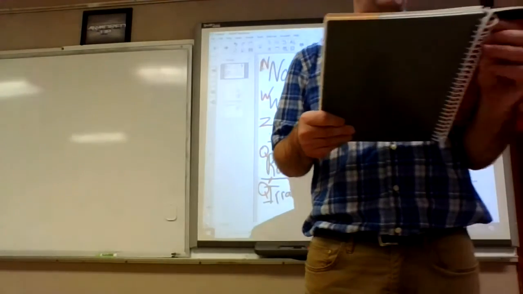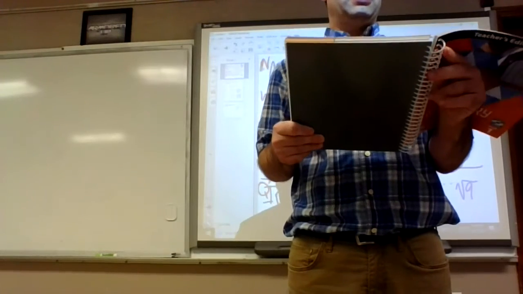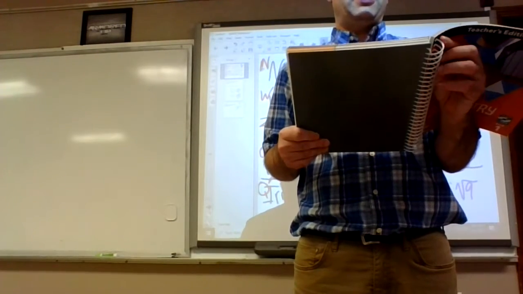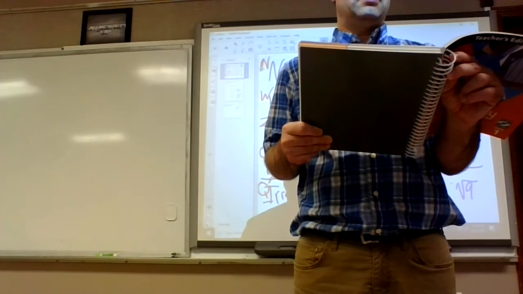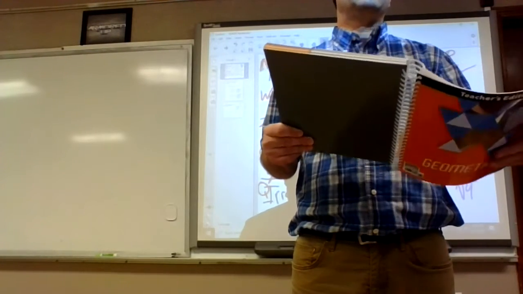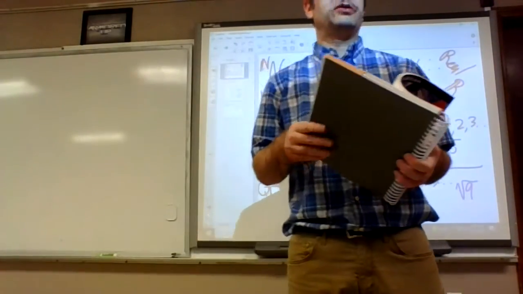Okay, number 9. 3a equals 9, then a equals 3. How did they figure that out? They divided by 3. What was that property called? We talked about it earlier.